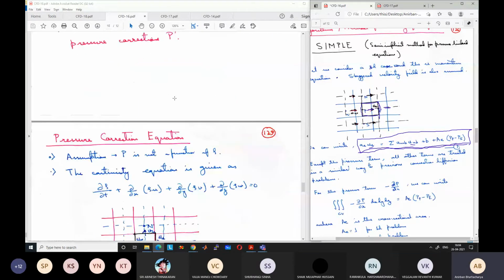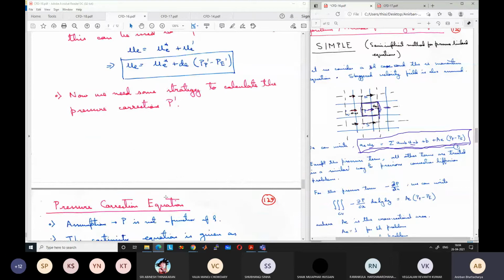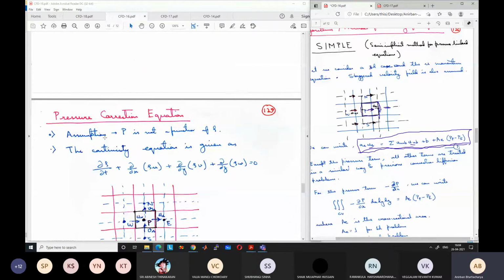For deriving this equation, we will assume that P is not a function of density. So now we will start with the continuity equation. I will keep the velocity correction equation here, because we will need this.